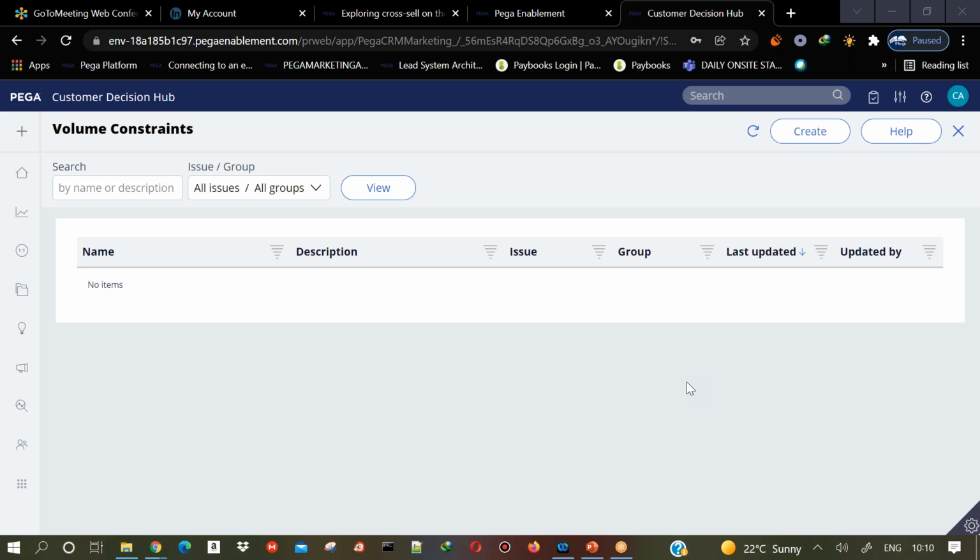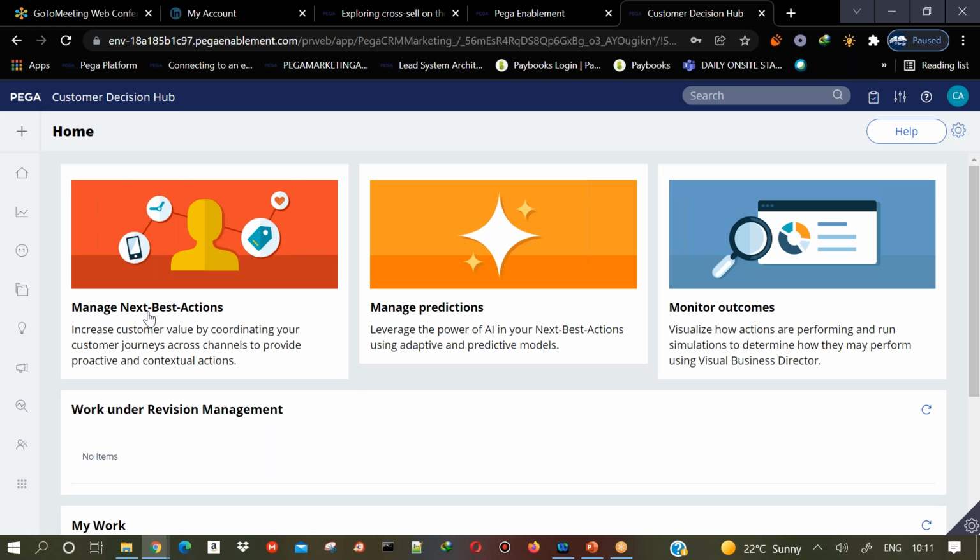I believe in the last session we completed the contact policy, right? We have covered the contact policy. Am I right? Real-time events we did yesterday. So did we complete the contact policy? Engagement policy we did. Okay, but contact policy we did not learn, right? No. Okay. Yeah, so we'll learn these two things, the contact policy and the volume constraints. So let's start with contact policy first then. That's more important than this.